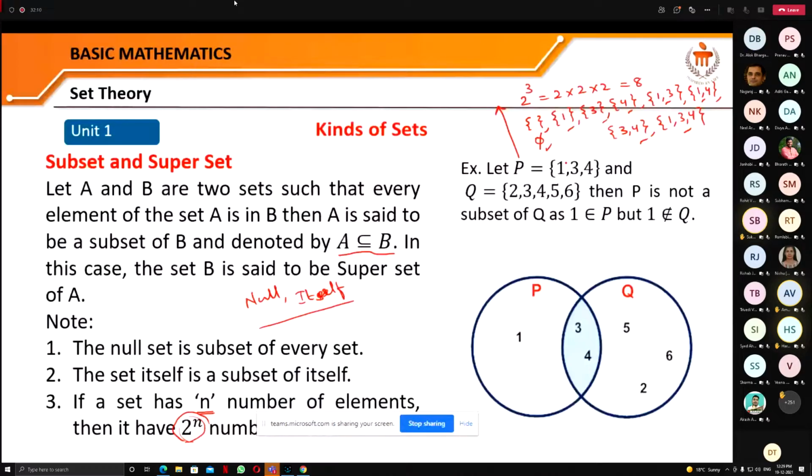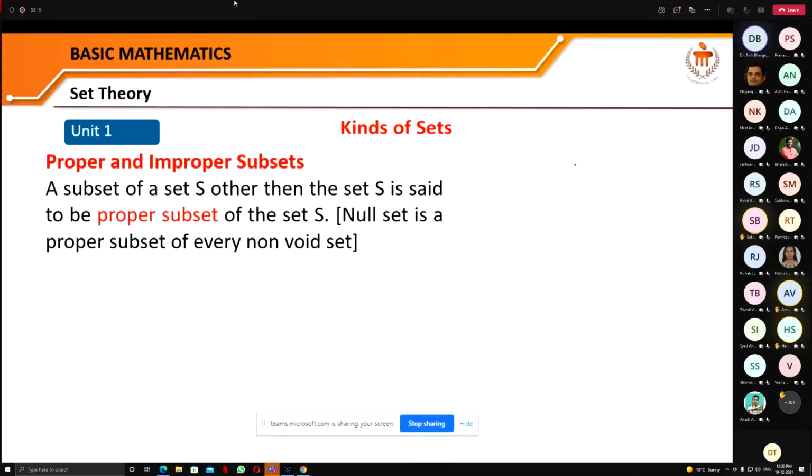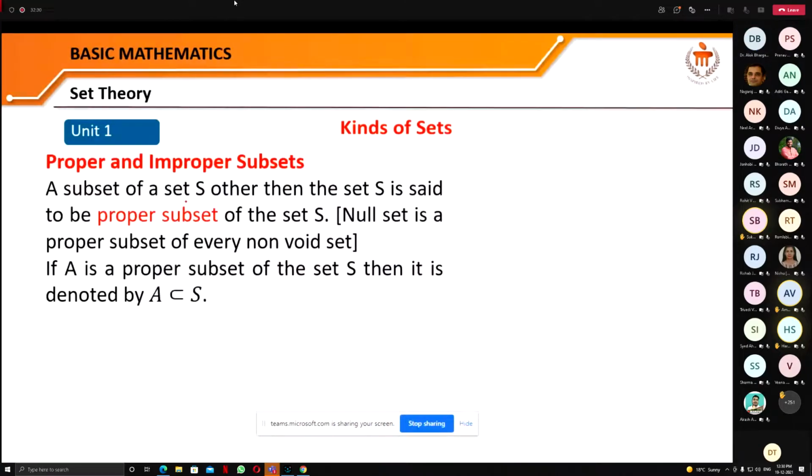Correct? Let us see another kind of sets: proper and improper subsets. Suppose S is a set, right? Then a subset of this set S other than the set S itself.